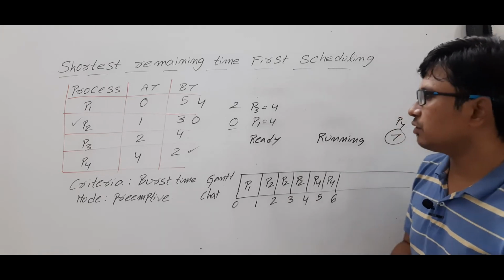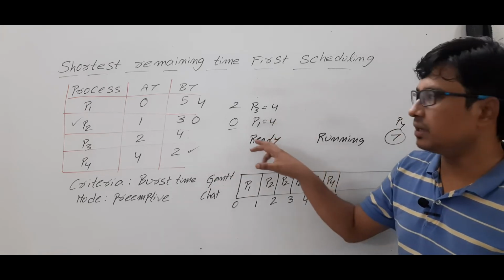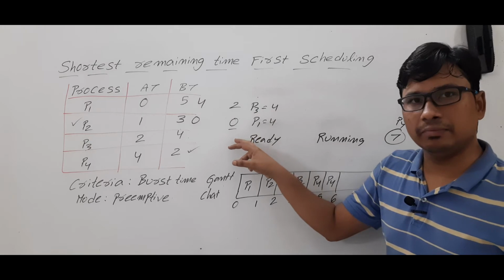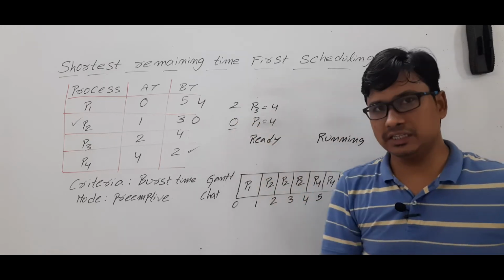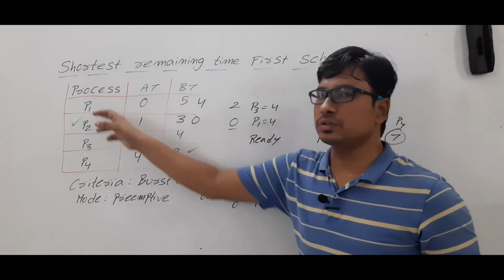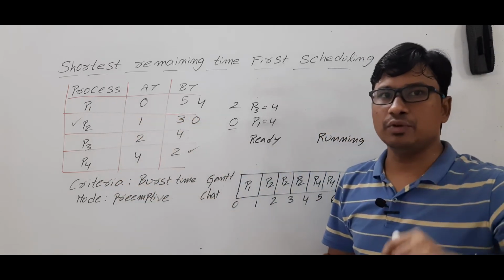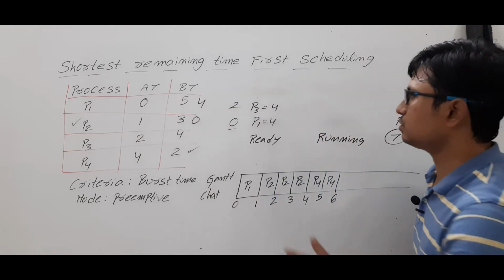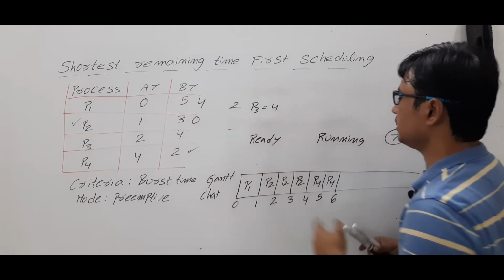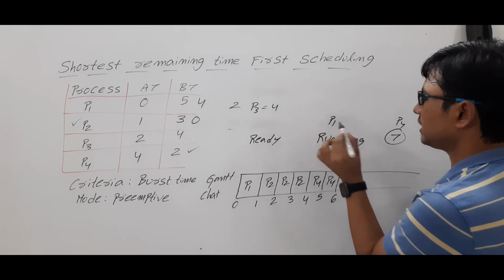Remember one thing. Whenever there is a tie with the burst time, we will look at the arrival time. Even if we assume that both processes arrived at the same time, then we will look at the process ID. The process with the lowest ID will be given the high priority. Is it clear? So process P1 will be shifted to the running state.